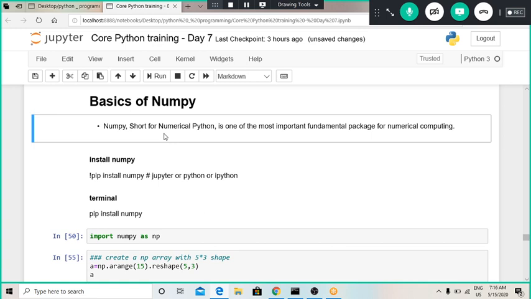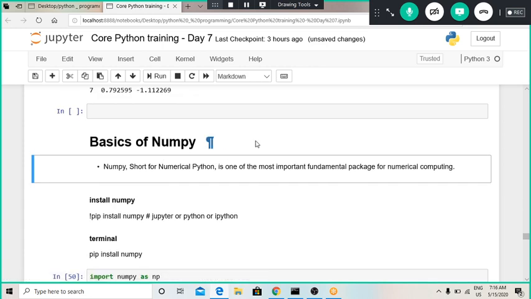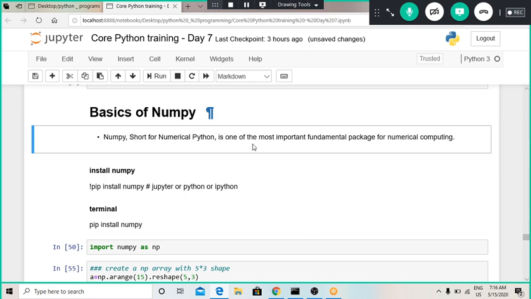Again, if I want to generate random numbers from different distributions, we can use the NumPy library for that also. Previously we generated random numbers using the standard normal distribution with this NumPy library.